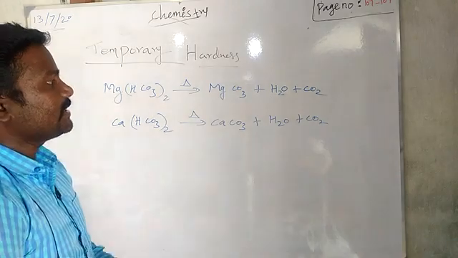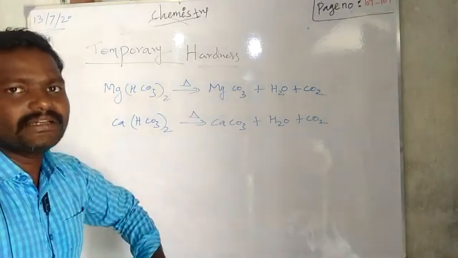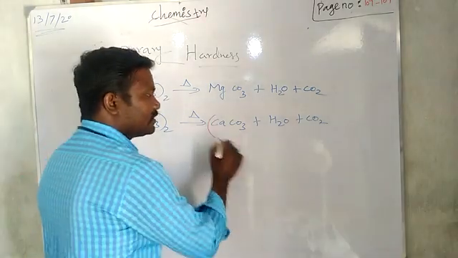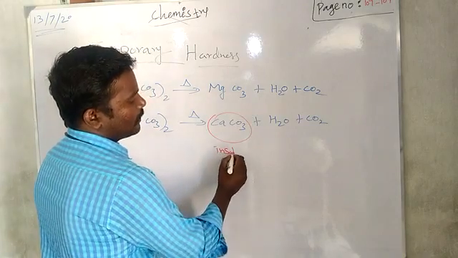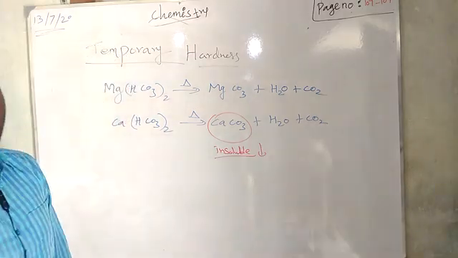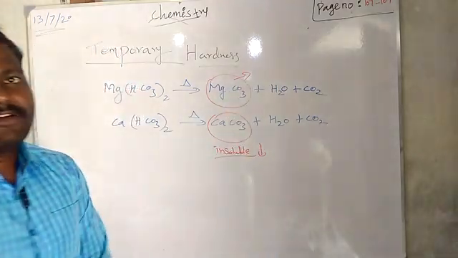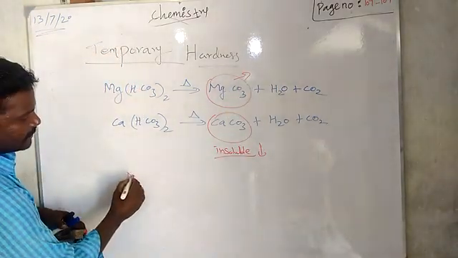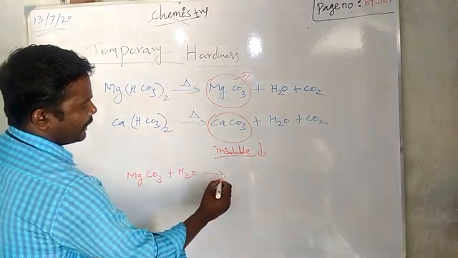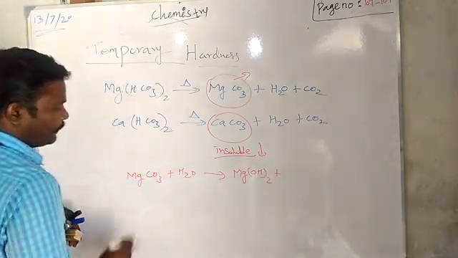In that, magnesium carbonate is soluble in water, so it will dissolve again. It is in the dissolved nature in the water, so easily we cannot filtrate. But this one is insoluble. Insoluble means it will settle down. It is settled down means we can filtrate. So now we want to remove this magnesium carbonate. For that we have to do hydrolysis. What do you mean hydrolysis? Adding with the water. So if you add the water, it will form insoluble magnesium hydroxide.